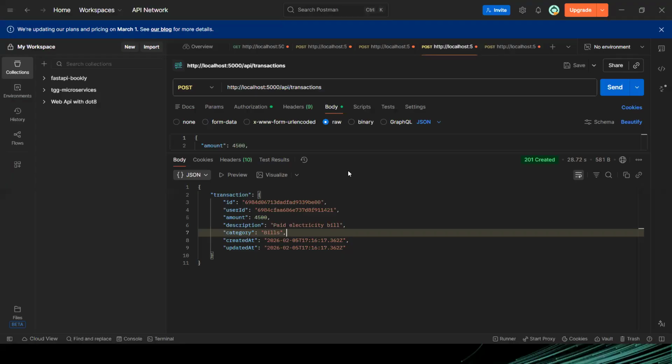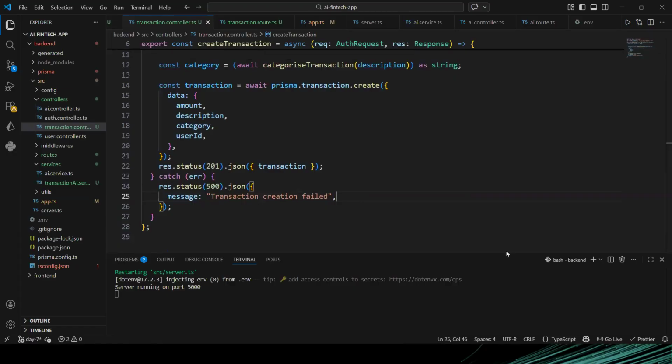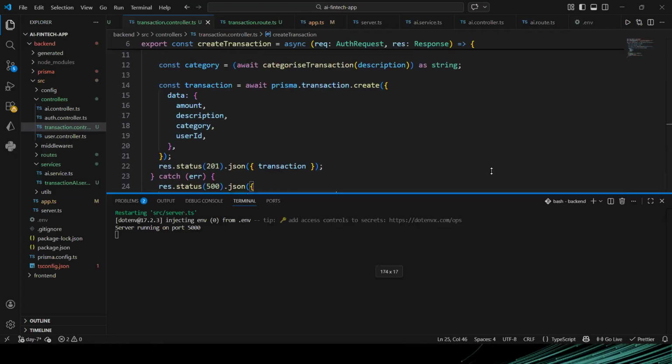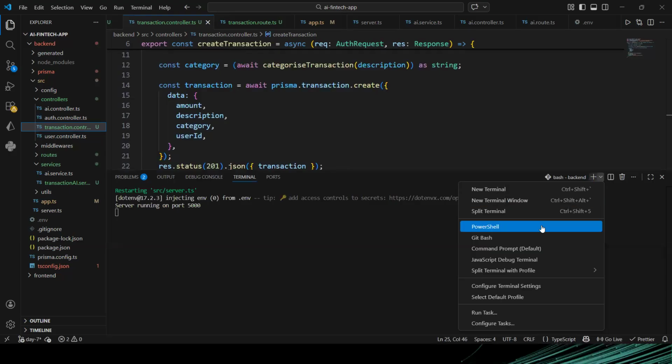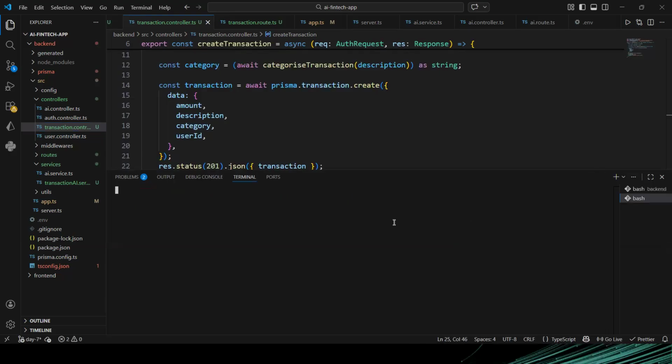So you can see what we have done. We have used AI to categorize our users' transactions. After doing that, we now store it in the database. So you can also open your Prisma. I can go on and open my Prisma Studio. I'm going to open it separately. I'll create another terminal, and I will go to cd backend. That's where I have Prisma. So I will say npx prisma studio. It will open Prisma Studio for me.